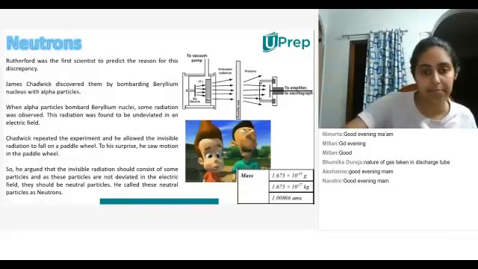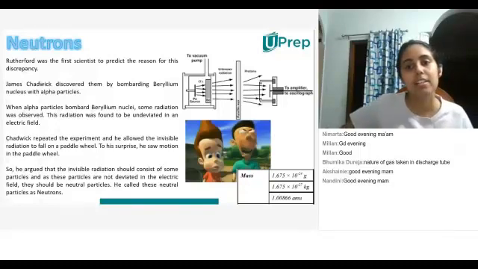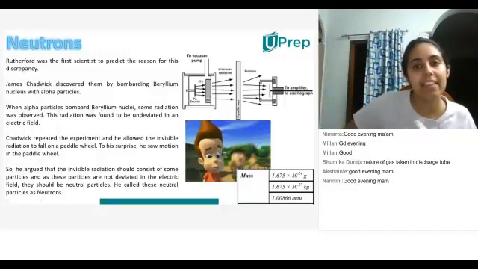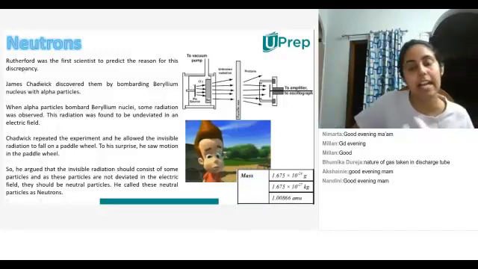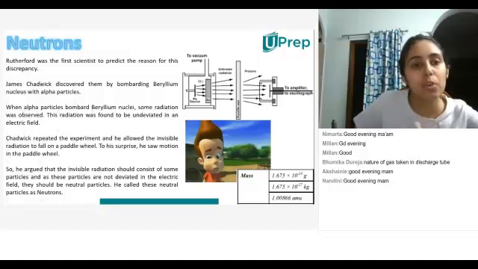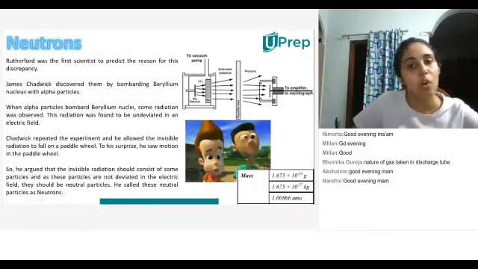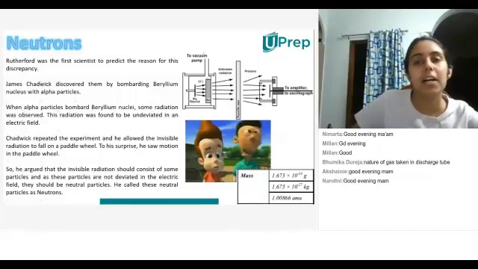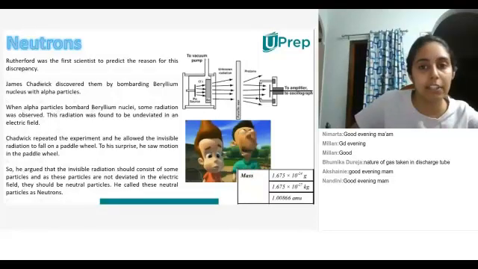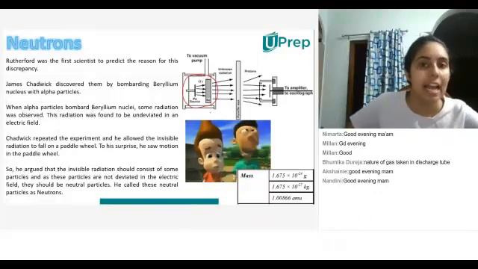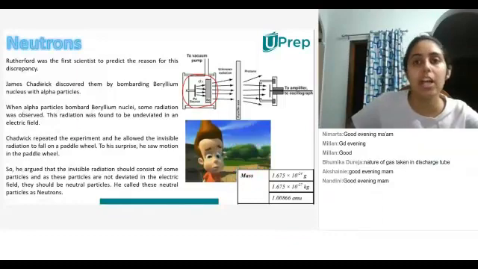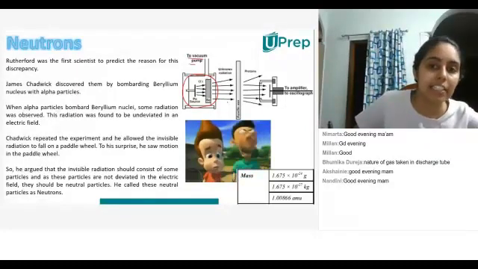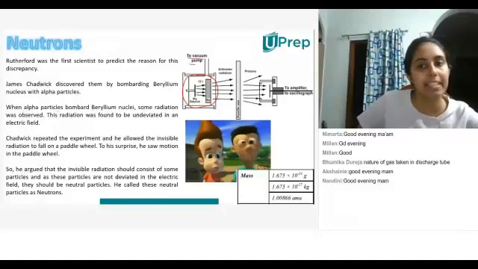Yeah, so there is a beryllium strip over here and there is a polonium source over here. And this polonium source releases alpha particles. What are alpha particles? I will tell you in some time. But until then, just know that this apparatus in this region has low pressure, so that is why there is a vacuum pump attached to this. So alpha particles are released from the source onto the strip of beryllium.